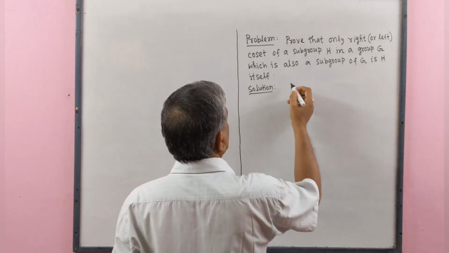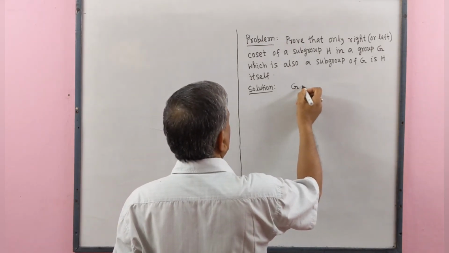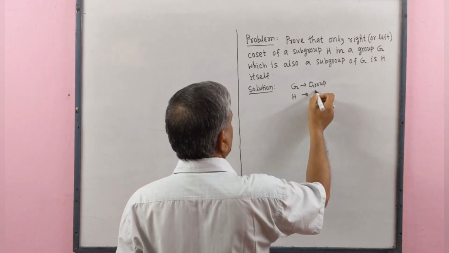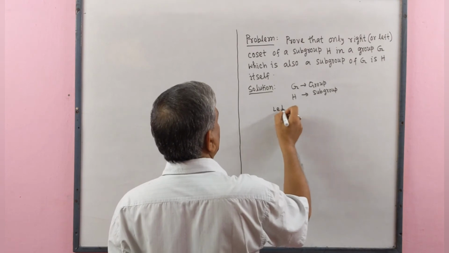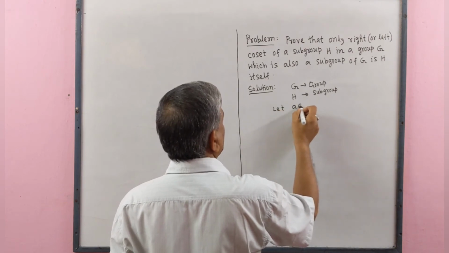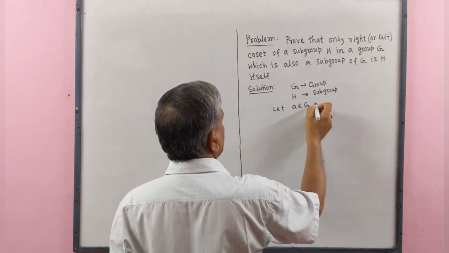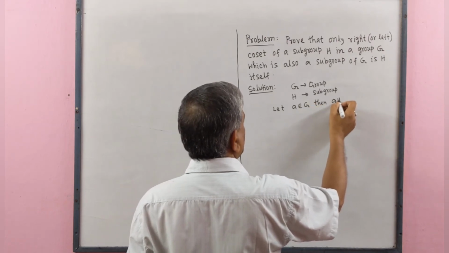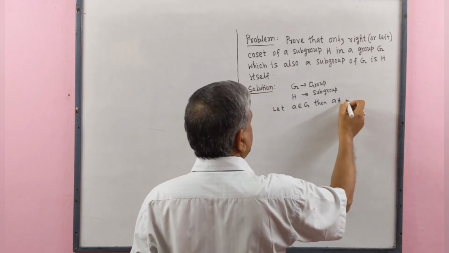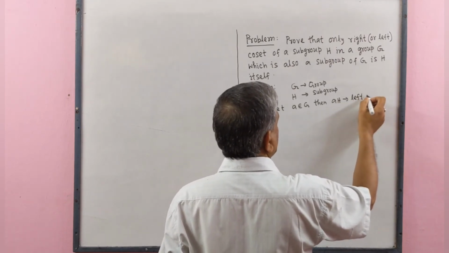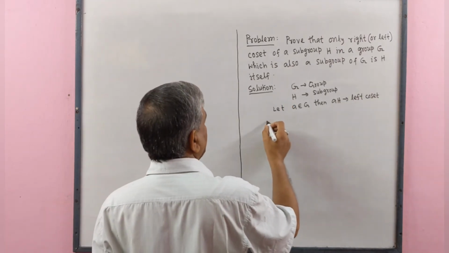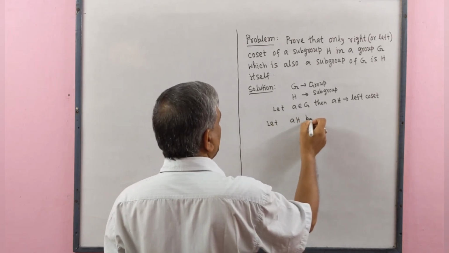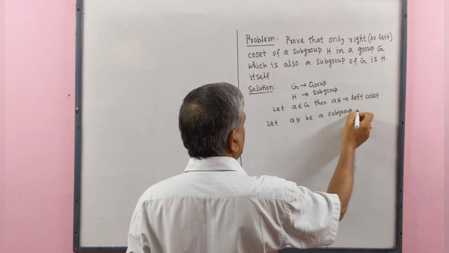Given that G be a group and H be a subgroup of G, let a belongs to G, then aH is a left coset of H. If possible, let aH be a subgroup of G.